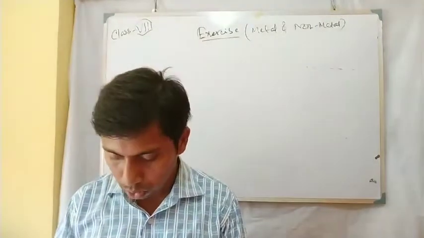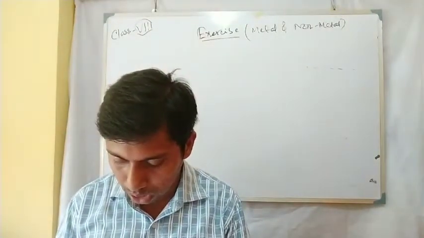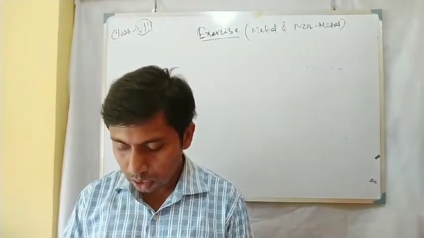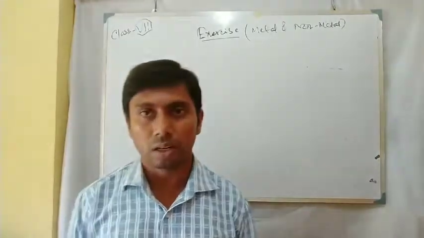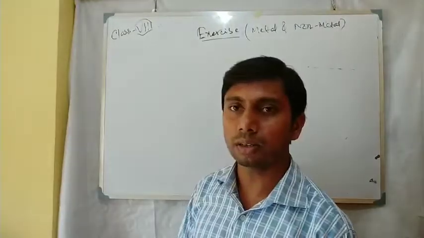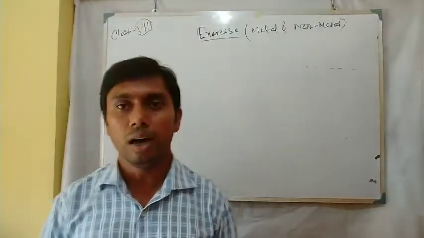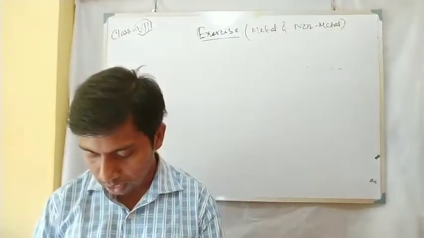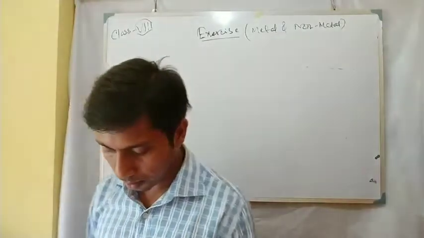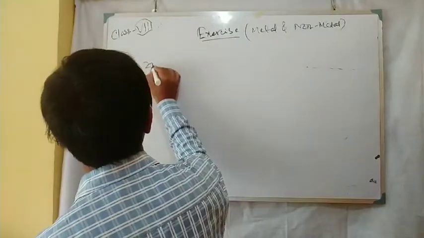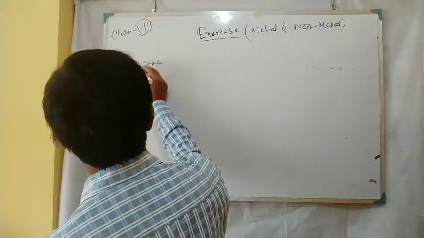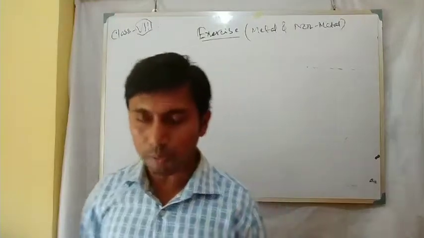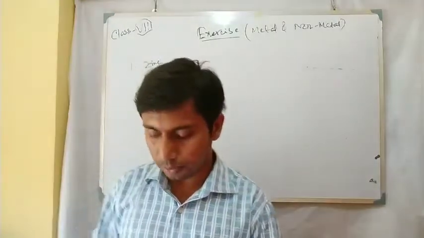Question number 1. Which of the following can be beaten into thin sheets? Zinc, phosphorus, sulfur and oxygen. The property of metals that they can be beaten into sheets is known as malleability. Question number 1, the answer is zinc, because zinc is the only metal.